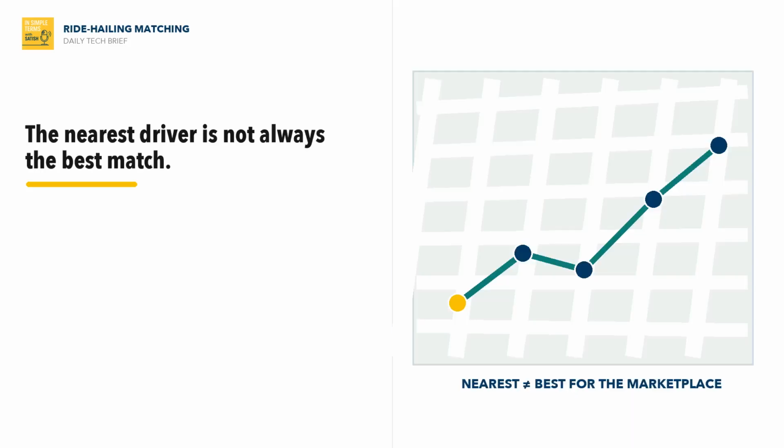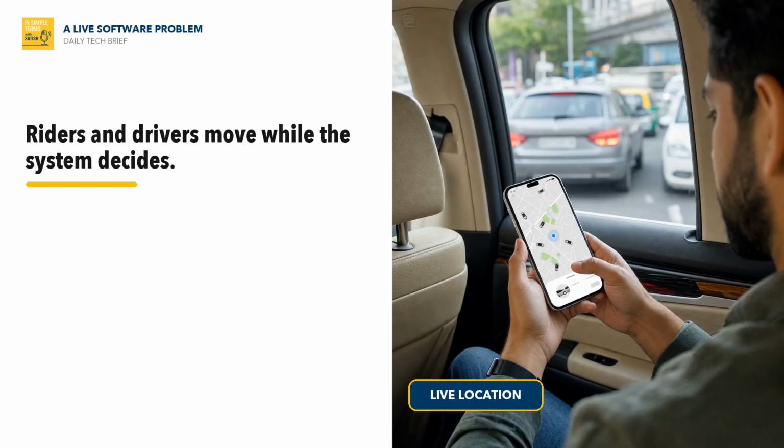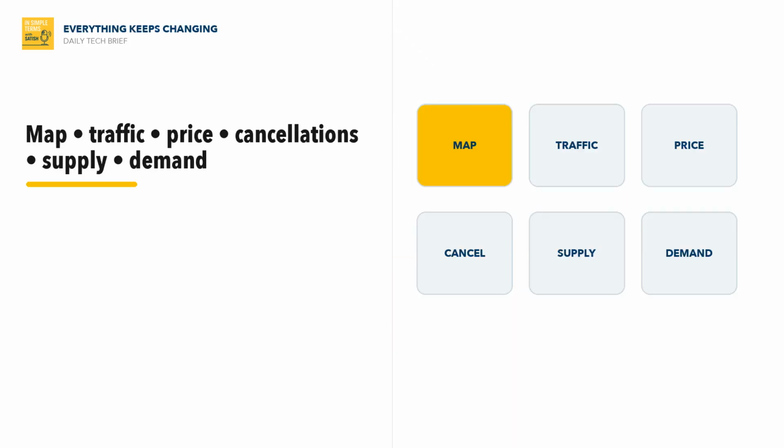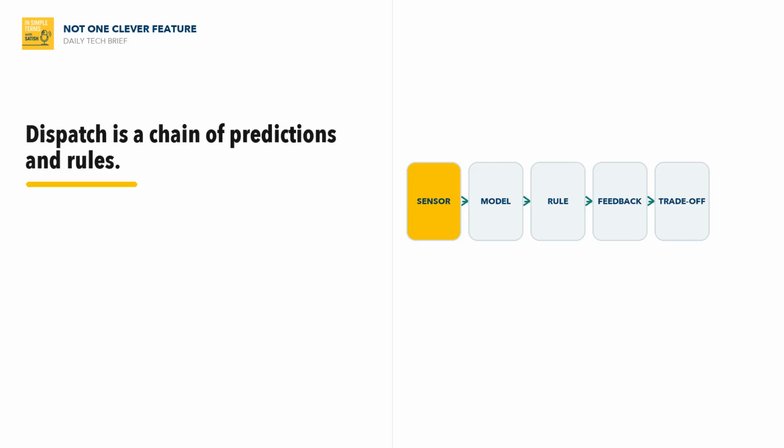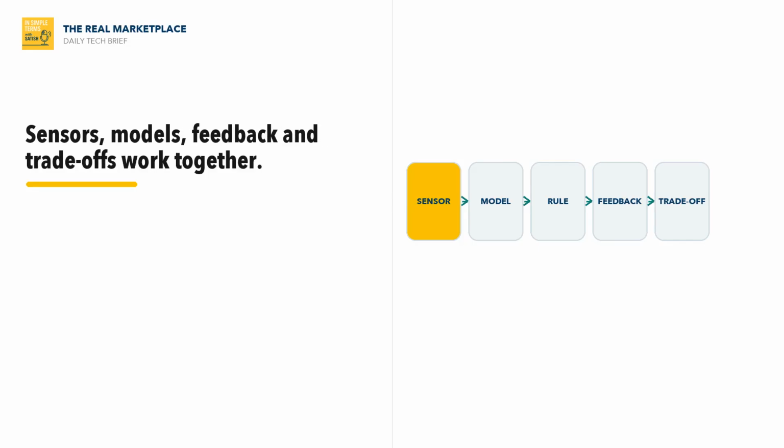Today we are talking about the software behind Ola, Uber, Lyft and Rapido matching. Let us start with the technology first. Ride-hailing matching is the live software problem of pairing riders and drivers while the map, traffic, prices, cancellations, supply and demand keep changing. At first, it can sound like one clever feature, but the real story is a system of sensors, models, rules, feedback loops, and trade-offs that has to work in the real world, not only in a demo.